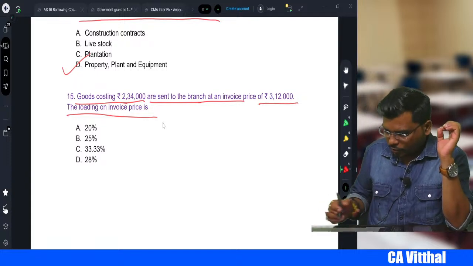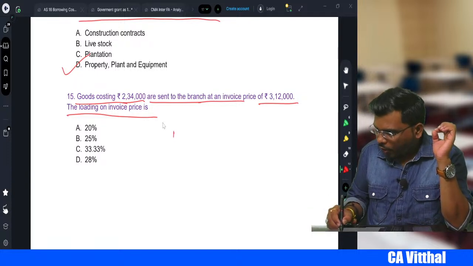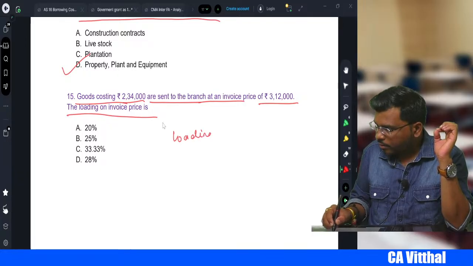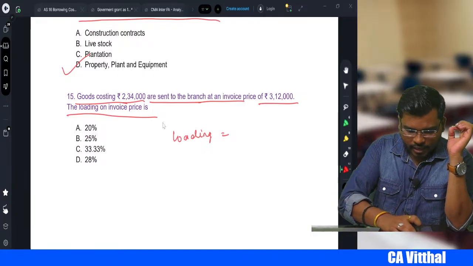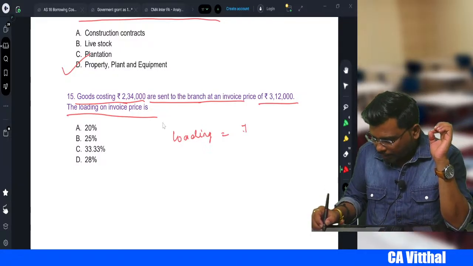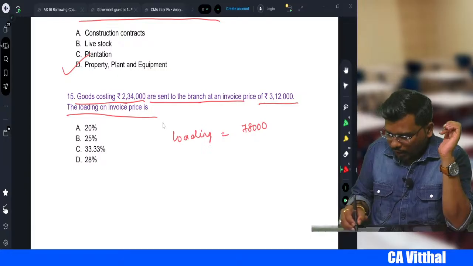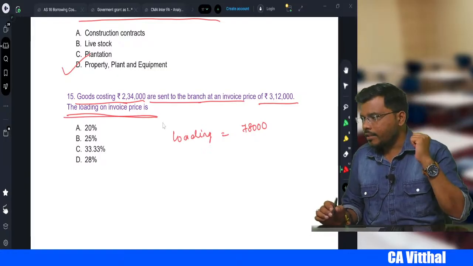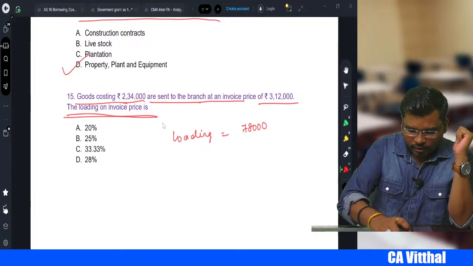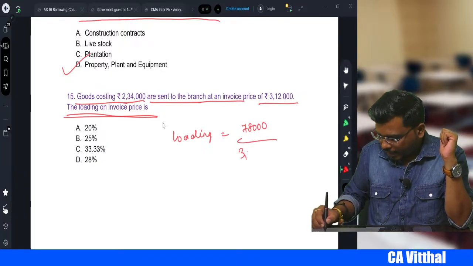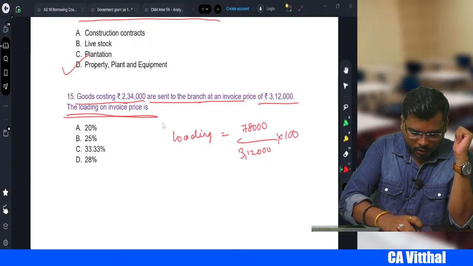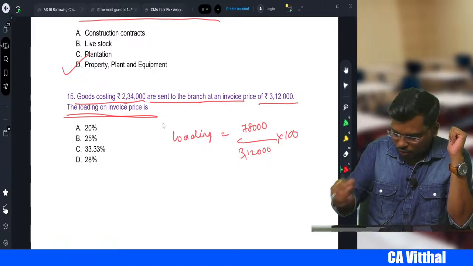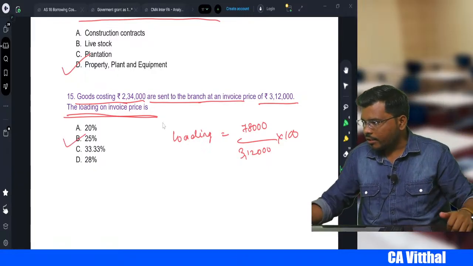Now my dear students, how much is the loading first? Loading is equal to 3,12,000 minus 2,34,000. So loading becomes 78,000. Now they ask the loading percentage on invoice price. So how much is the invoice price, sir? 3,12,000. So divide 78,000 by 3,12,000 into 100, which is equal to 25. Yes, very good, very good.